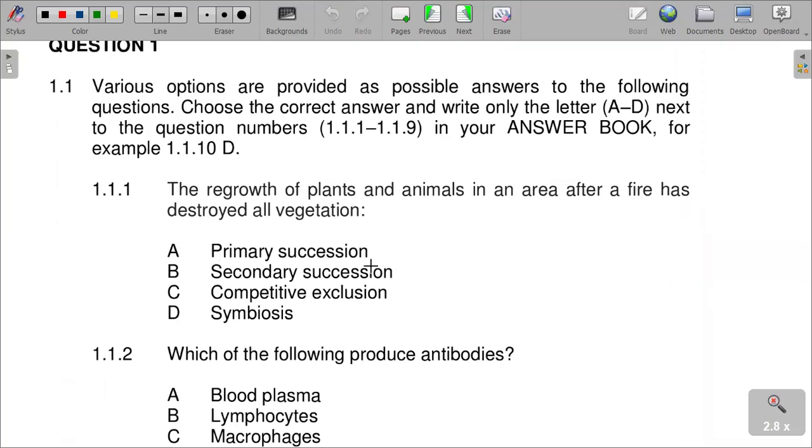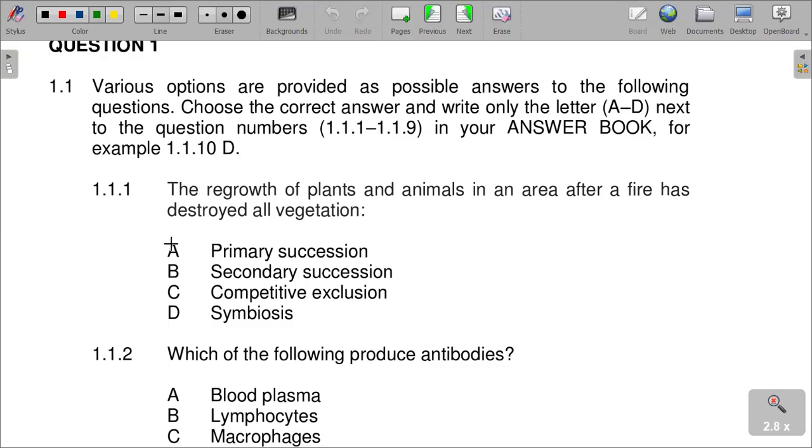Question one: the regrowth of plants and animals in an area after a fire has destroyed all vegetation. What do we call that? I'm sure you will understand that this is to do with succession.